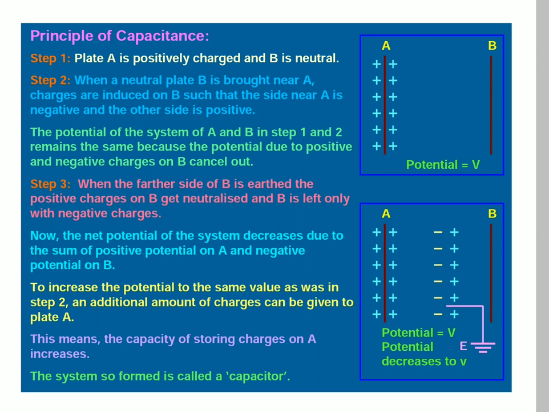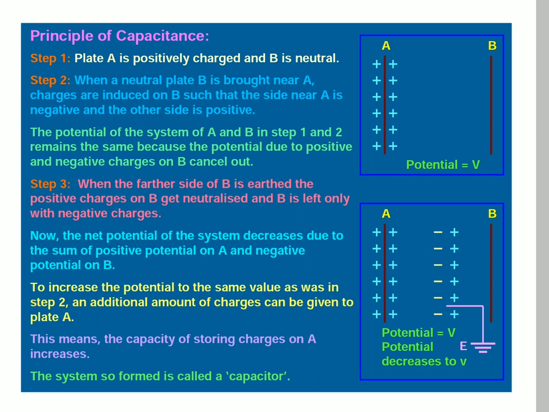Step 3, when the farther side of B is earthed, the positive charges on B get neutralized and B is left only with a negative charge. So if we give earthing, positive charges pass from B to earth.